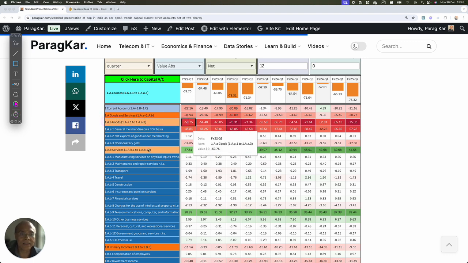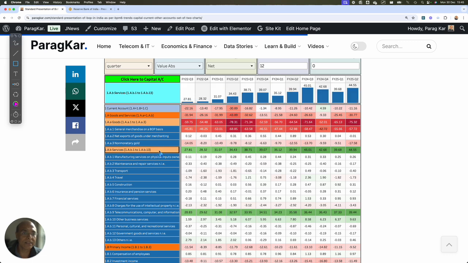Now let's look at the service trade. If I click here, you'll see the service trade. You can clearly see that on account of services, we are actually showing growth. You can see that, right? So this is a significant change from $27.81 billion in FY 22 Q3. Now we are almost 1.5 times, at $44.55 billion in FY 25 Q2.